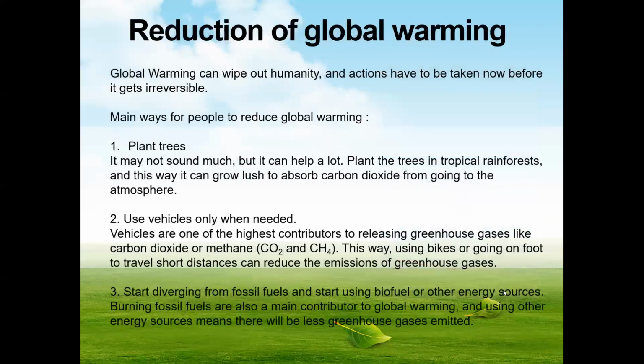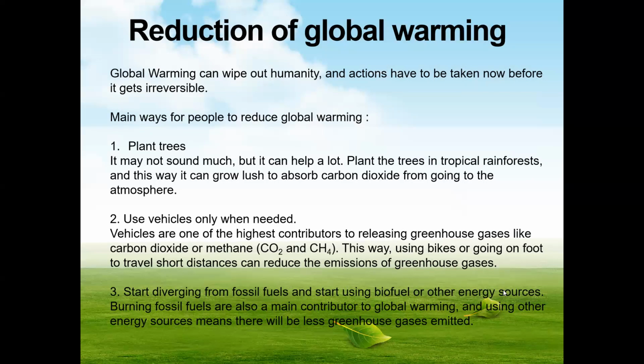With this in mind, global warming can soon wipe out humanity, and actions have to be taken now before it gets irreversible. The main ways for people to reduce global warming are: 1. Plant trees. It may sound small and not do much, but it can help a lot. Plant the trees in tropical rainforests, and this way they can grow large to absorb carbon dioxide from going to the atmosphere. 2. Use vehicles only when needed.